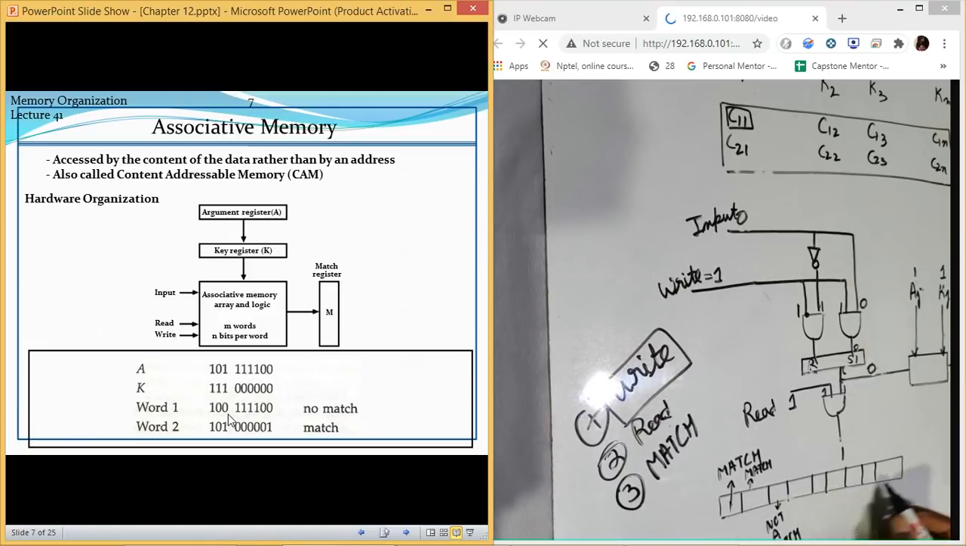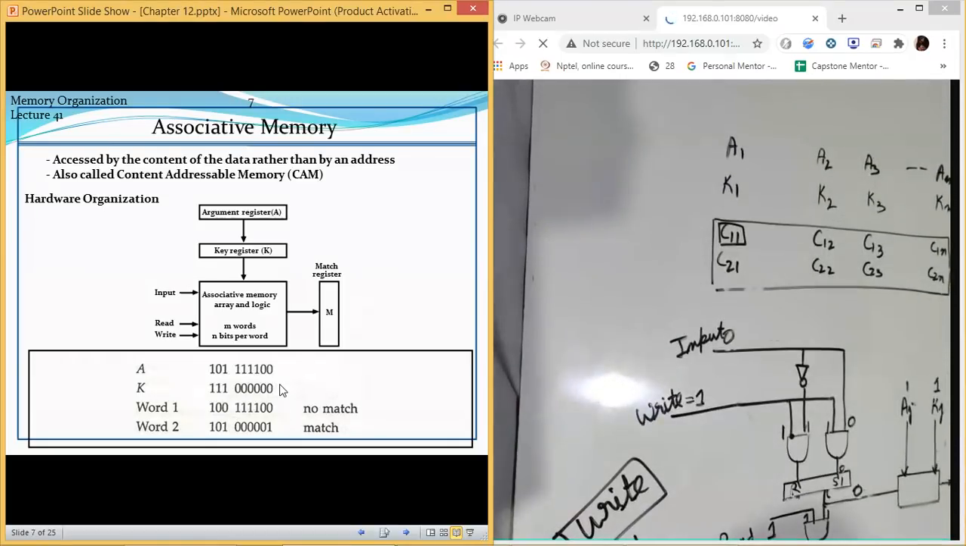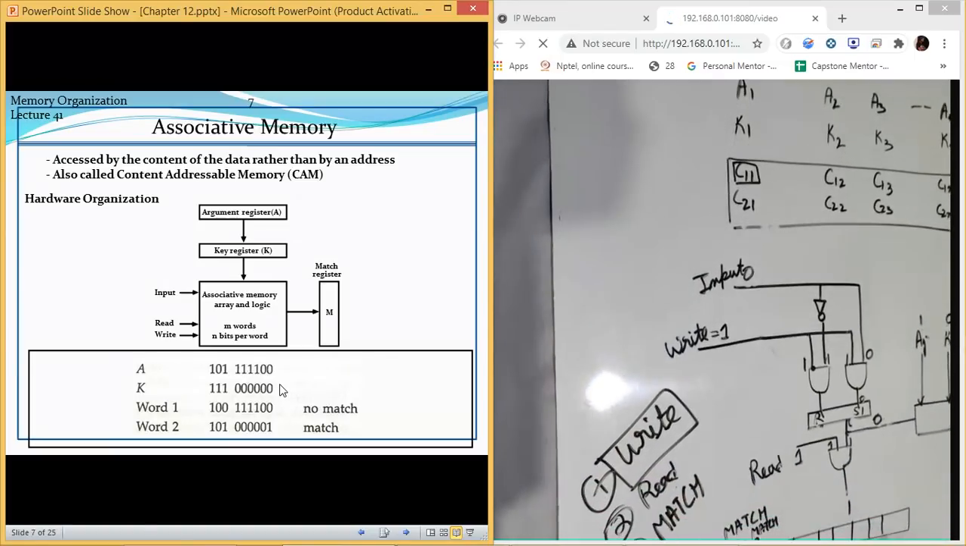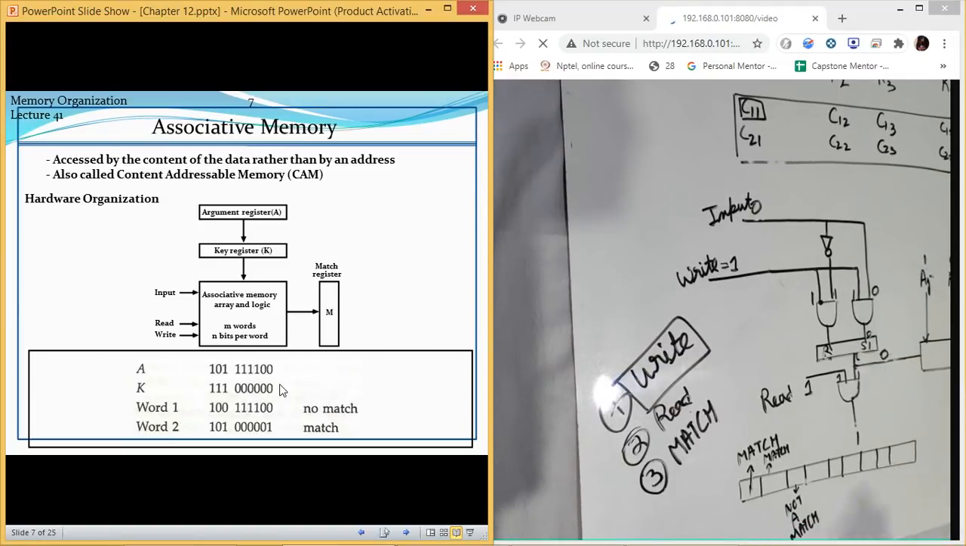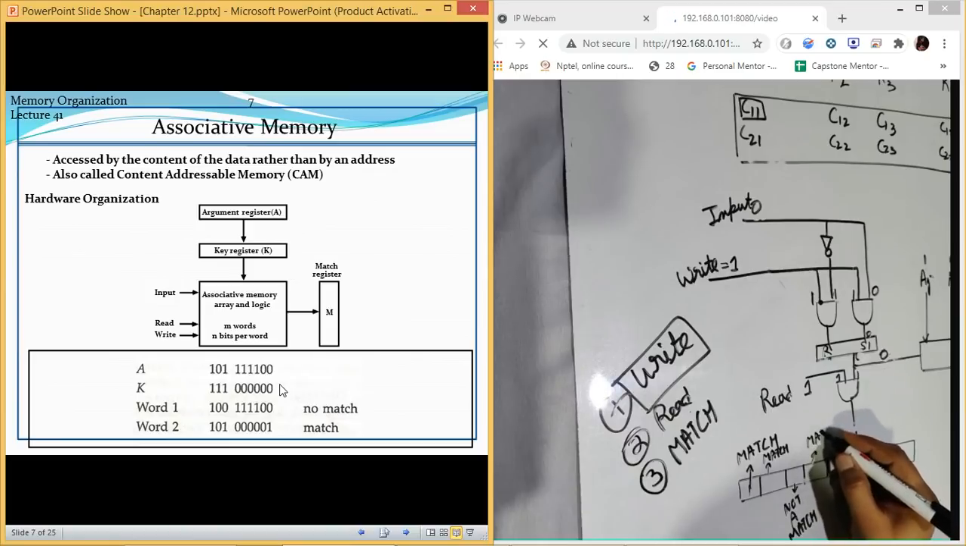Now, for the rest of the values, if the value of K is 0, whether the values are matching or not, we consider that they are matching. So we don't check anything. We simply blindly say they are matched. So whether the value is same or not doesn't matter. If the value of K is 0, it means they all are matched.